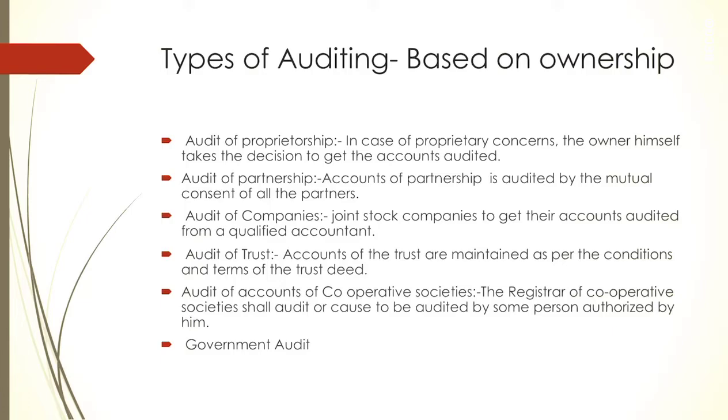See, when business takes place in big terms, a single owner cannot look after all the activities, right? So either he goes for the partnership or he goes for the joint stock company. When all the partners agree to share the income and the losses or the risk of the business, they can go for the partnership. But when partners are not able to share the income and the losses of the business, they go for what? Joint stock company, by issuing the shares of the company.